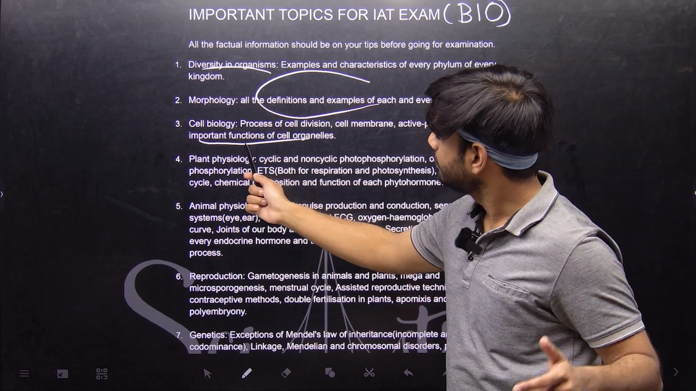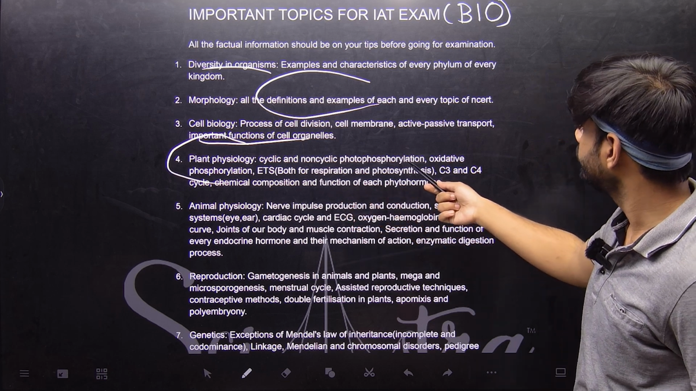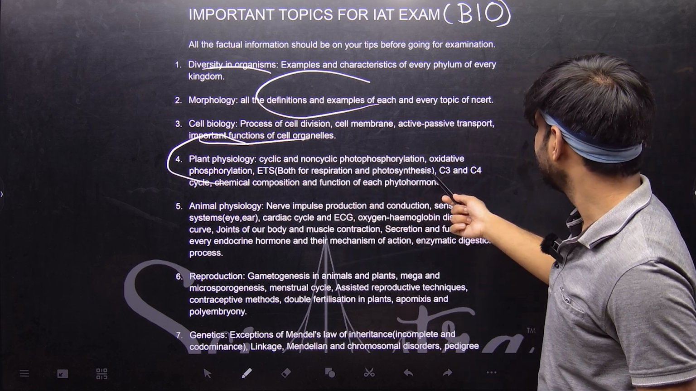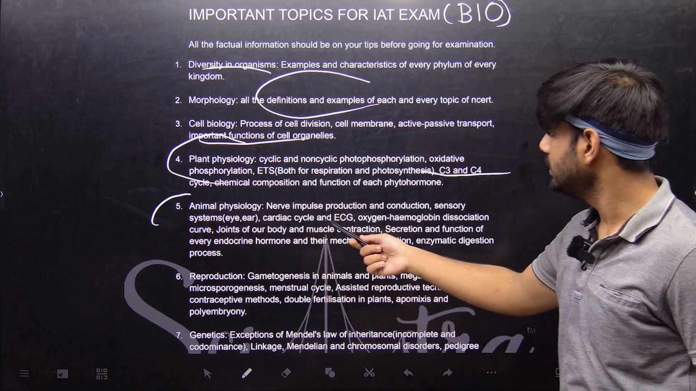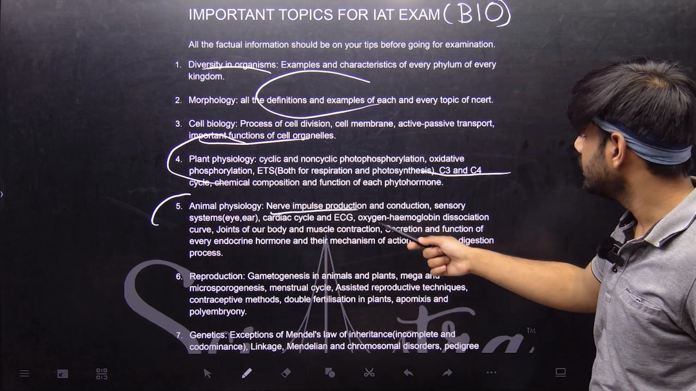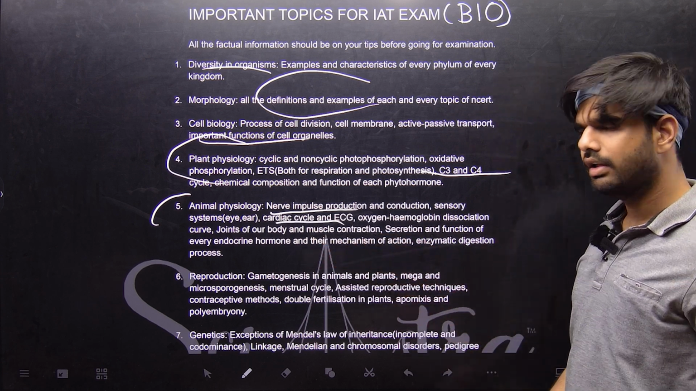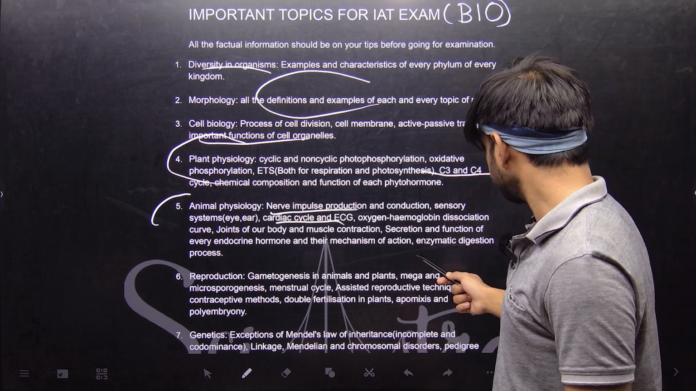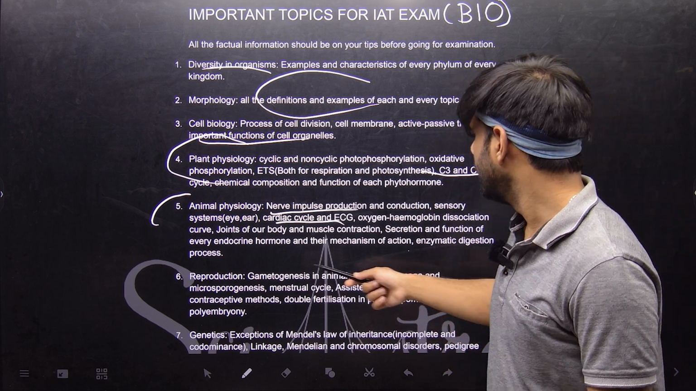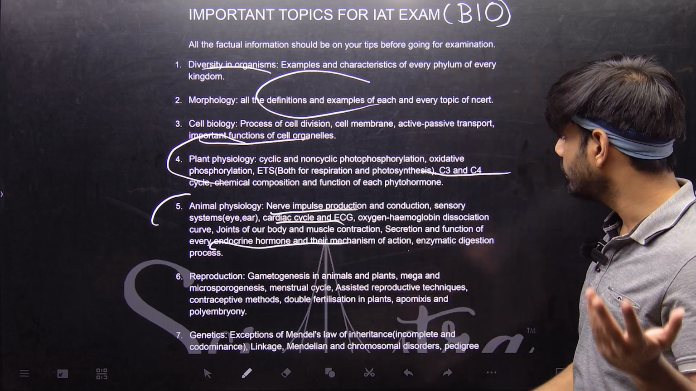Then we switch to plant physiology, right? You have both cyclic and non-cyclic photophosphorylation, right? And all those reactions, C3 cycle, C4 cycle. Then you have again animal physiology. Inside that you have nerve impulse production, cardiac cycle, ECG, basically all the important and salient topics that are there in the chapter, right? You have basically the functions of pretty much most important hormones, right?